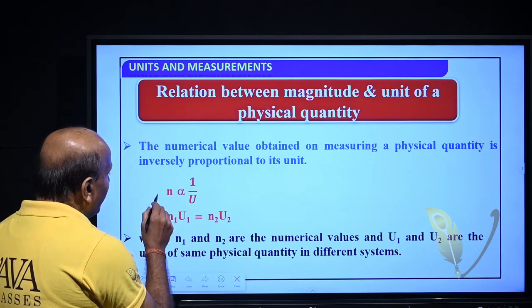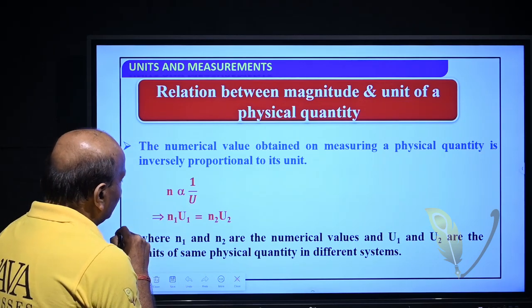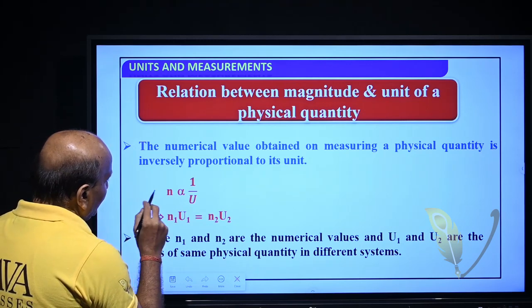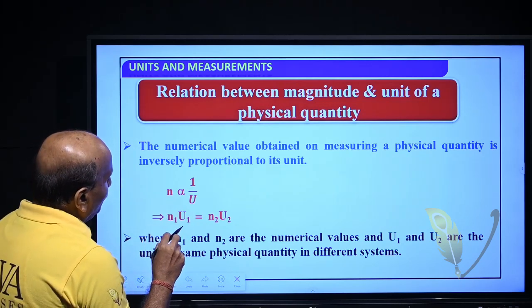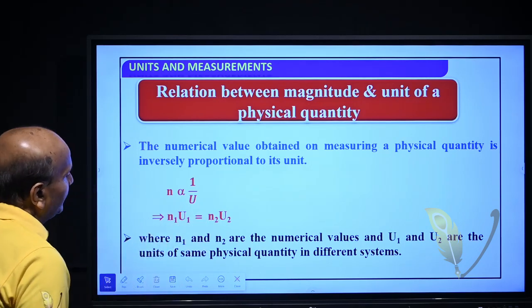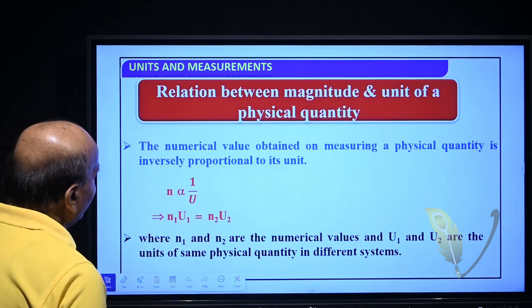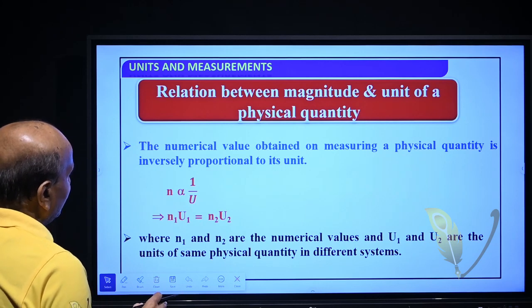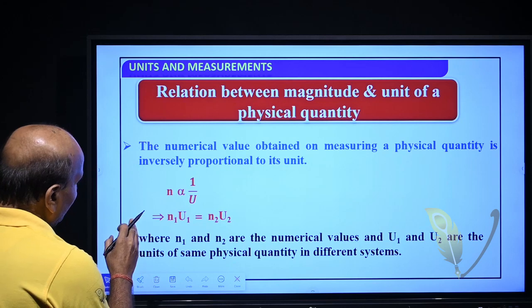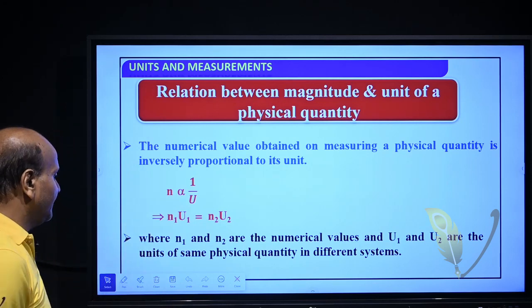For example, 1 kilogram. Here 1 is the numerical value, kilogram is the unit. It will be 1000 gram. So, 1000 gram means 1000 is the numerical value and unit is gram. So, kilogram to gram it is decreasing, so numerical value 1 to 1000 it is increasing.